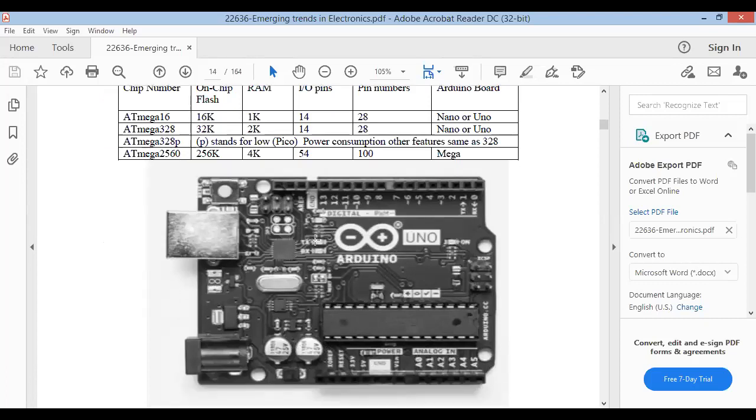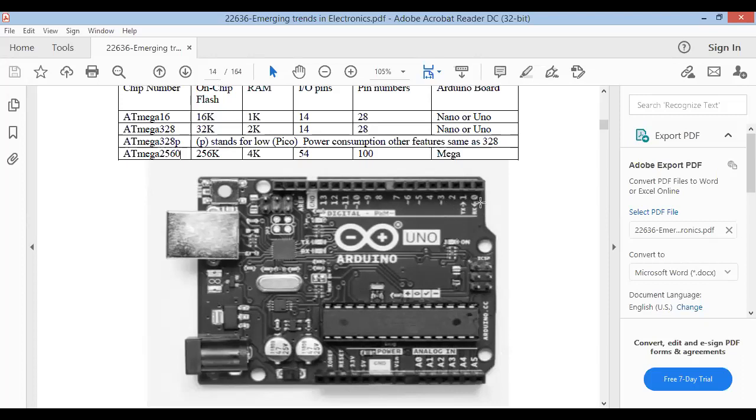So in this way, the Arduino Uno boards look like this. As you can see over here, the number of pins are there. A0, A1, A2, A3, A4, A5 are the analog input pins.